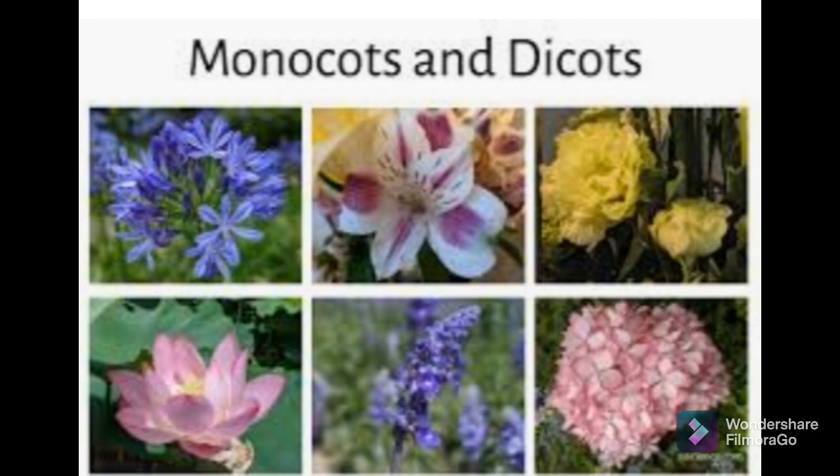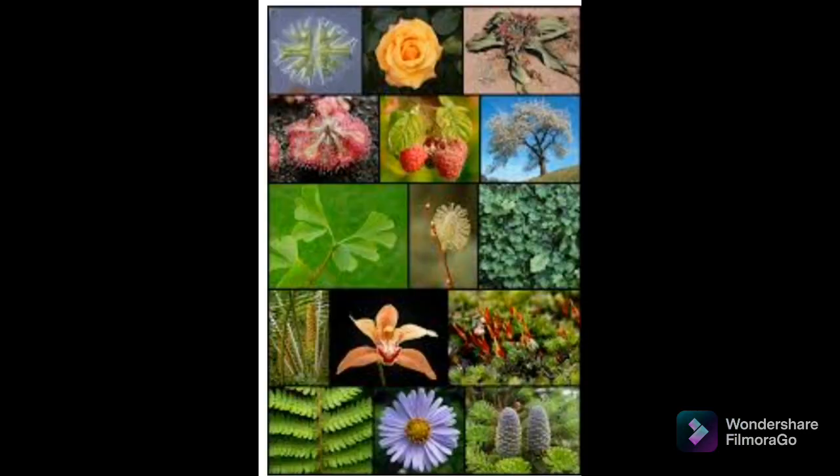So this is about the plant kingdom and how it is divided into different divisions like Thallophyta, Bryophyta, Pteridophyta, gymnosperms and angiosperms. I hope you got all the points related to the properties of these divisions and their examples.